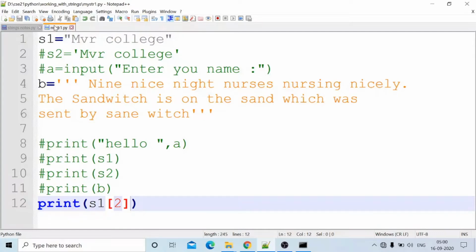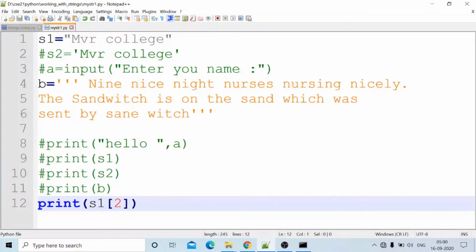S1 equal to MVR college. Okay, I want the characters from 5th to 7th or 2nd to 3rd. It is possible to get the slice of a string. Once again, slice means the part of a string from one position to other position is called slice of a string. Okay, slicing can be obtained using the separator symbol. Now we will see how the slice will be obtained.